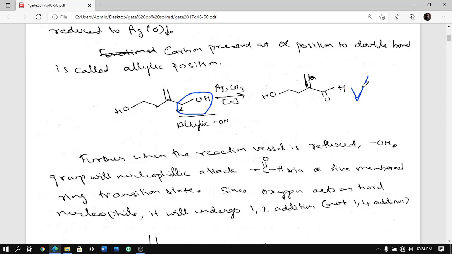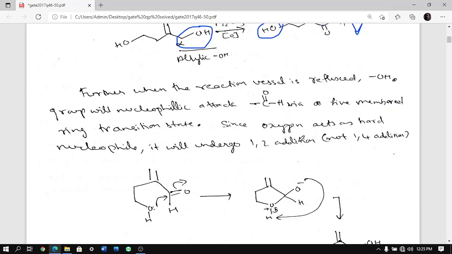And then what happens is you are having this OH. OH can nucleophilically attack on this carbon because you are still heating and refluxing in solvent. Now since oxygen is attacking, oxygen is a hard nucleophile.